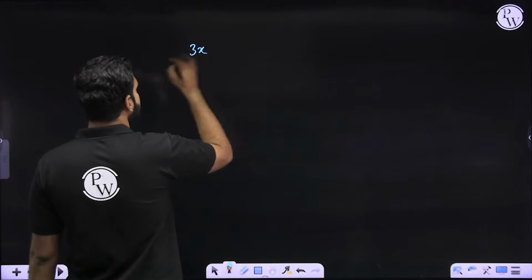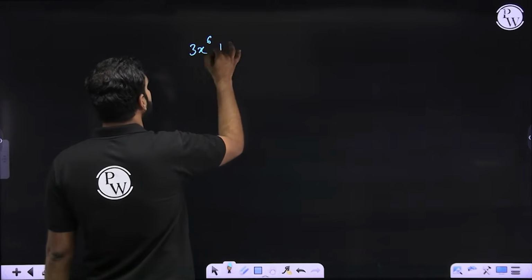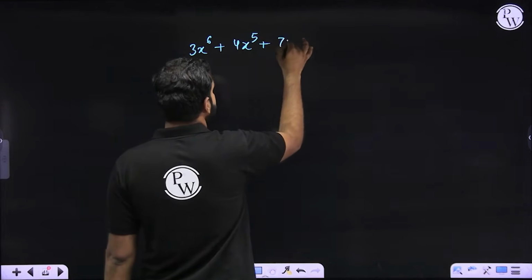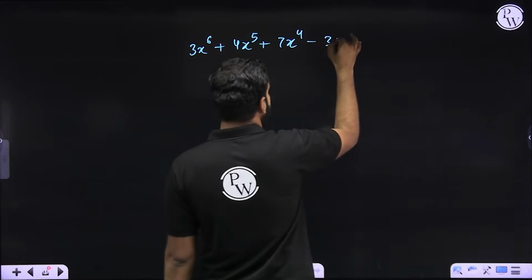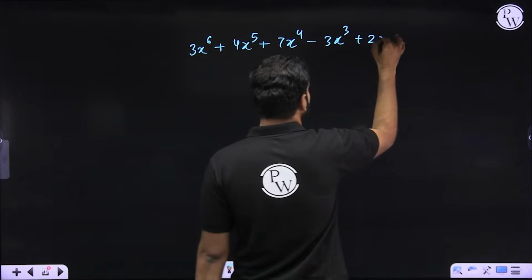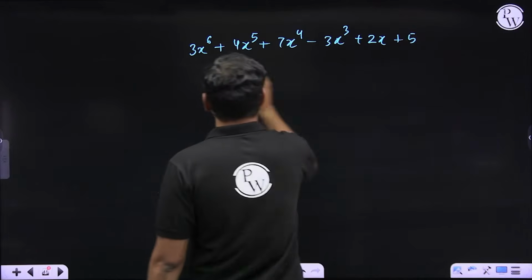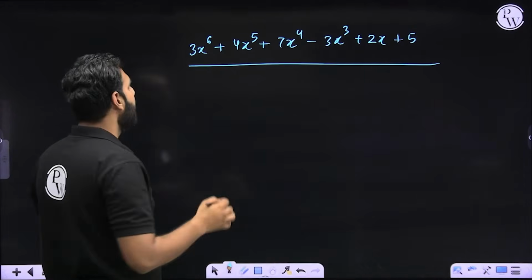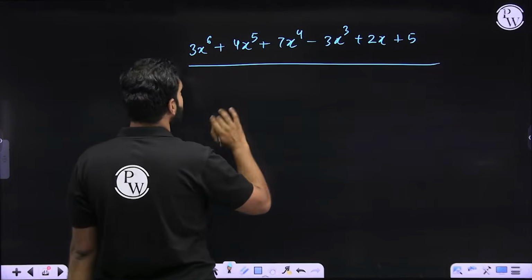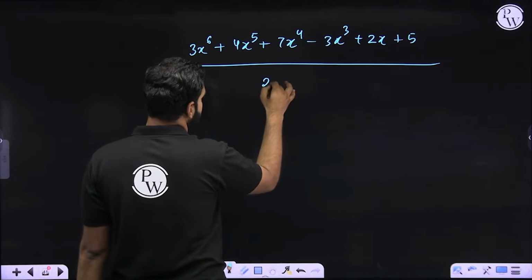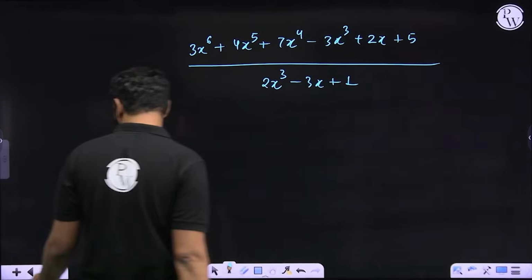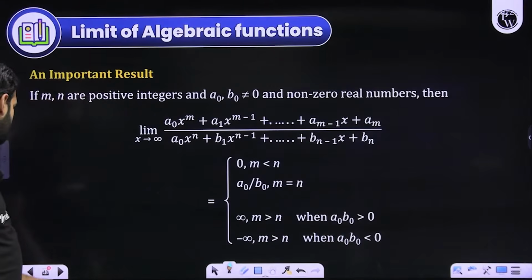Let's say the numerator is 3x to the power 6 plus 4x to the power 5 plus 7x to the power 4 minus 3x cube plus 2x, although you need not write all this. But I'm just trying to give you the idea that this is a polynomial of degree 6 in the numerator. And there is a polynomial of degree 3 in the denominator. Let's say it goes like this, 2x to the power 3 minus 3x plus 1. And what you have is the limit when x is approaching infinity.